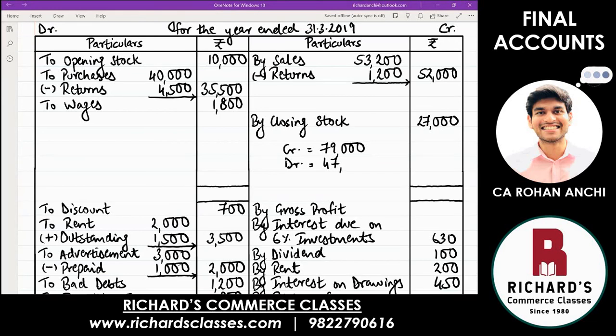47,300. 47,300. We always write the total of the greater side on both places. So credit side total 79,000. Same on the debit, and debit was less. So you're going to have to put some amount on the debit side. That is to gross profit. The difference, 31,700. 31,700. That is your gross profit.